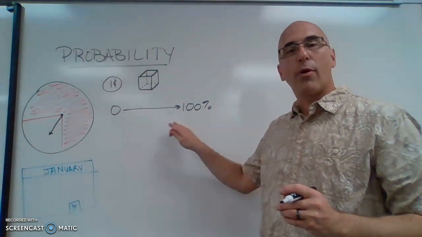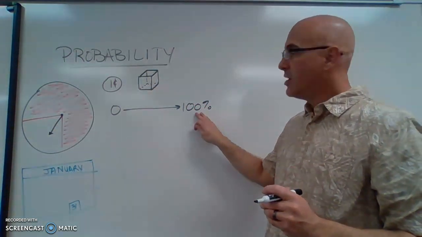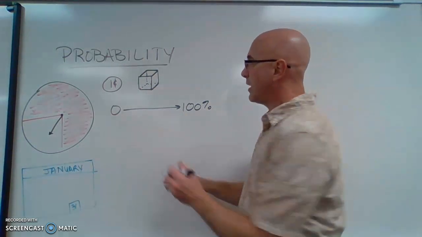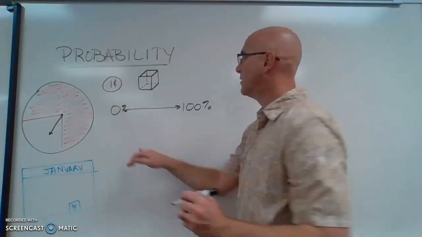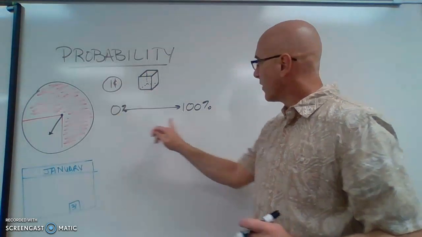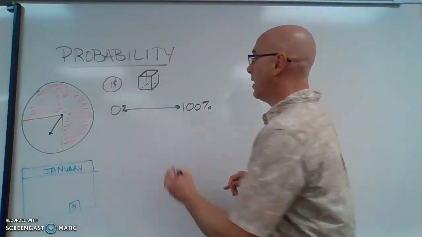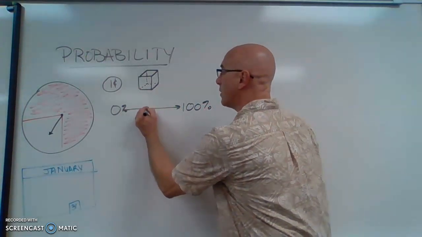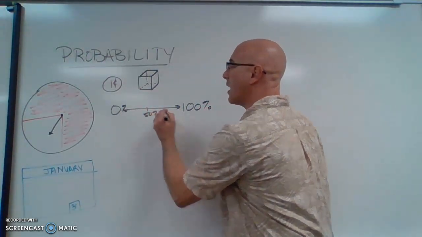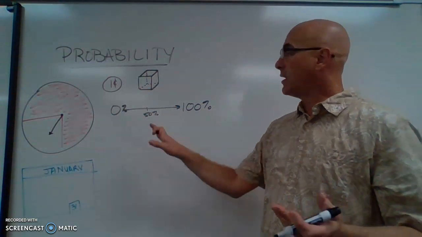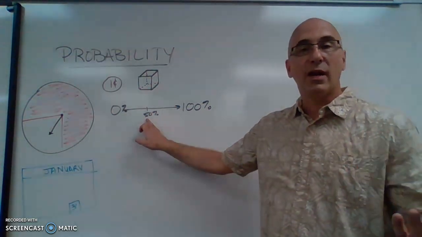We can talk about probability in percents. So if it's a probability of 0%, that means it's never going to happen. A probability of 100% means it's always going to happen. And we could go anywhere in between. We could have a probability of 50%. That means it will happen half the time.